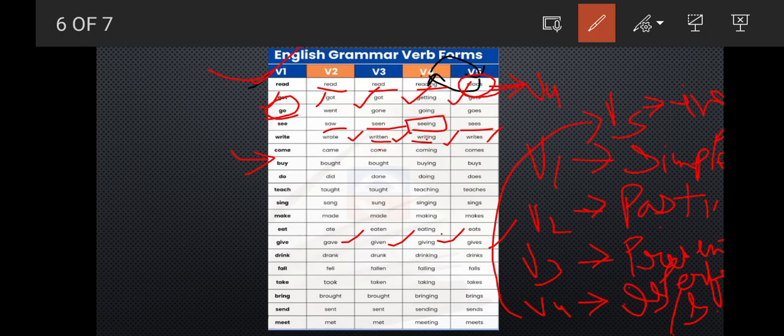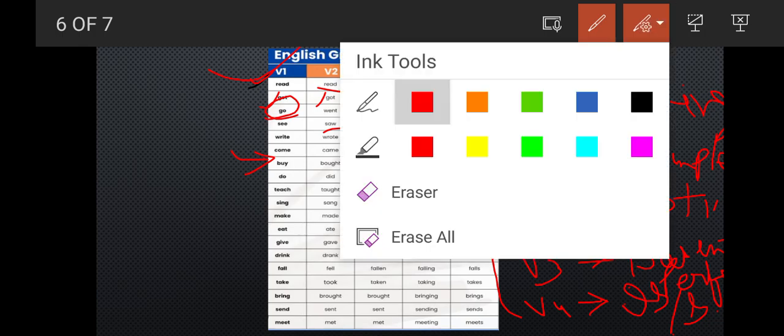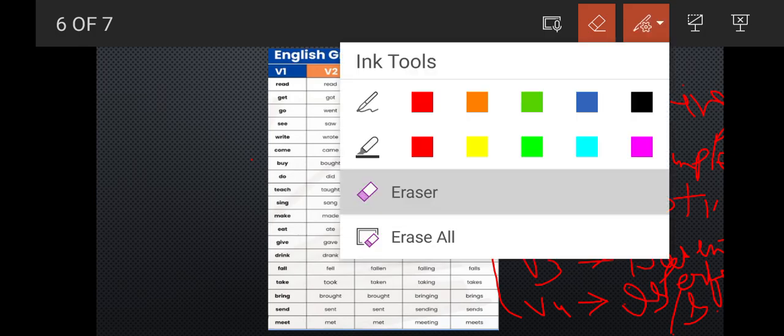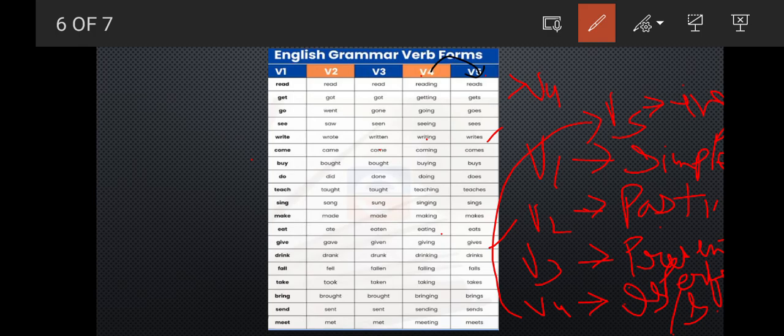So with this we come to an end. Let me erase all the stuff written over here. Okay, and just these are interchanged, I am saying. Okay, this is B5 and this is B4, again I am telling you.